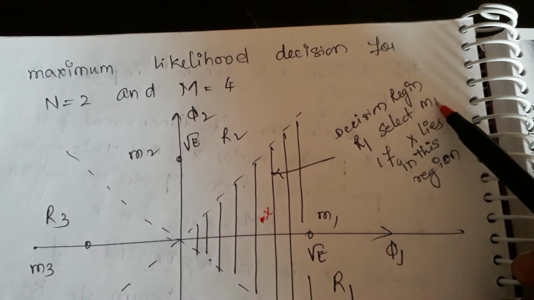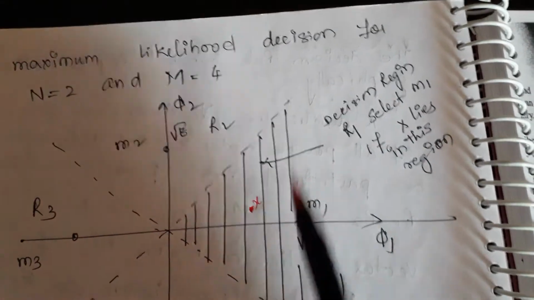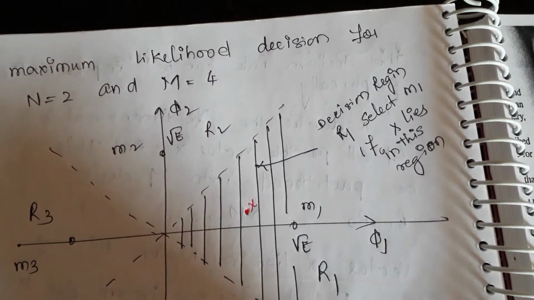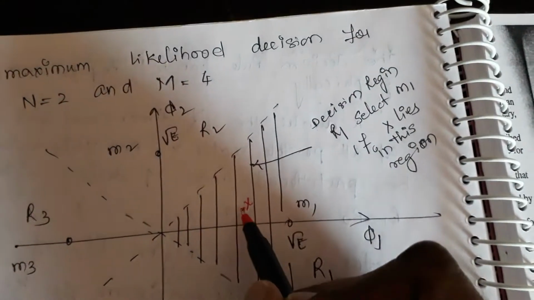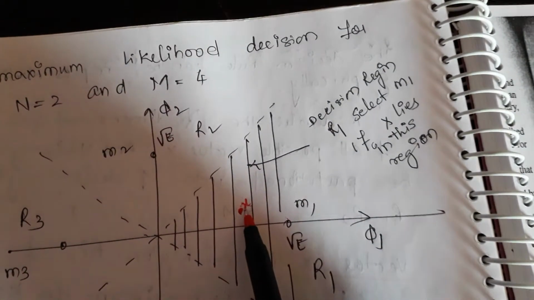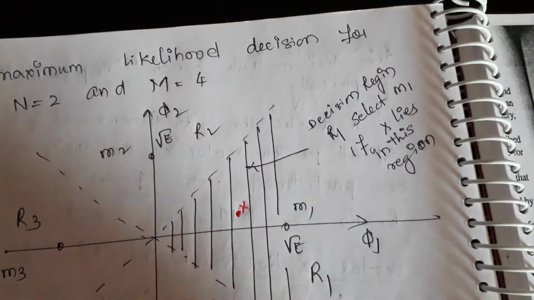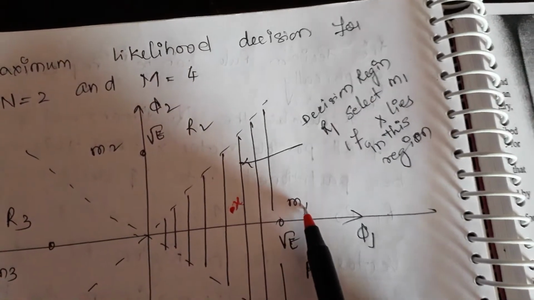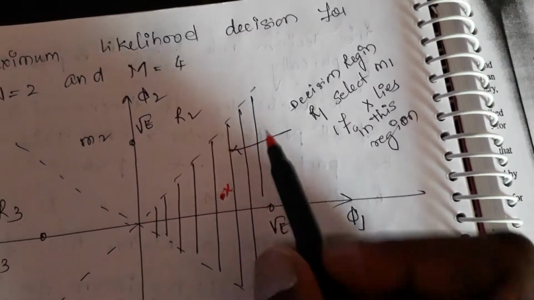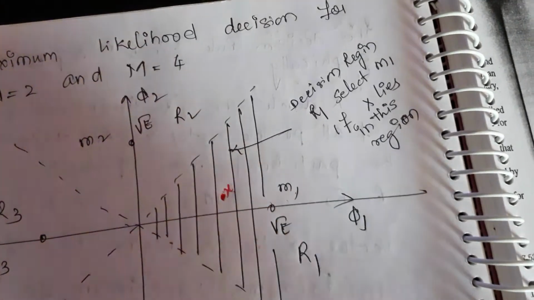M1 indicates region 1, that is this part of the symbol. In this region I have sent some signal. At the receiver side, I have received the signal that lies in the same region. That means whatever I have sent, I have received. I will repeat. Say I have sent M1. At the receiver side, I have received M1. That means the observation point is in this region. That is called maximum likelihood.